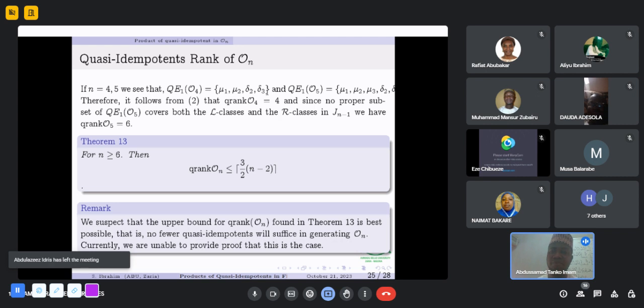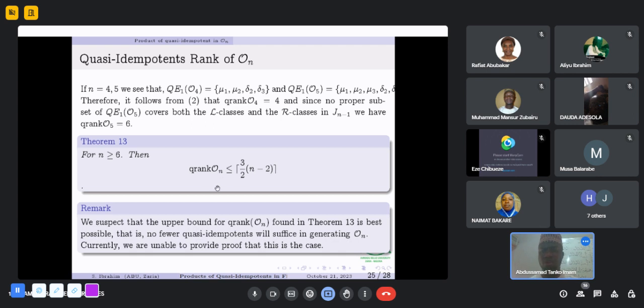And so no fewer number of quasi-idempotents will generate O4 when n equals 4, because the generating set must cover both the L classes and R classes. And if n equals 5, we have 6 of them, 3 increasing quasi-idempotents and 3 decreasing quasi-idempotents, and no proper subset of QE1 covers both the L classes and the R classes. So the quasi-idempotent rank of O5 is 6. Now, for n greater than or equal to 6, the quasi-idempotent rank of On is equal to the ceiling of 3 over 2 into n minus 2.